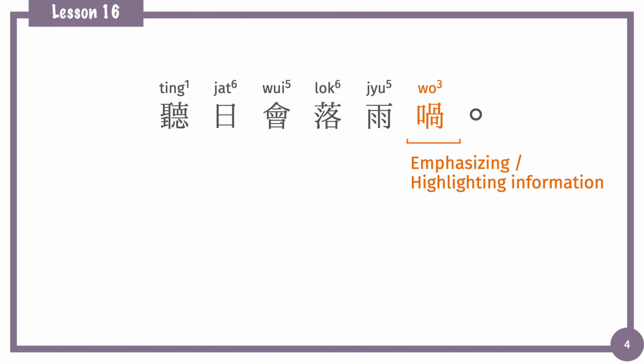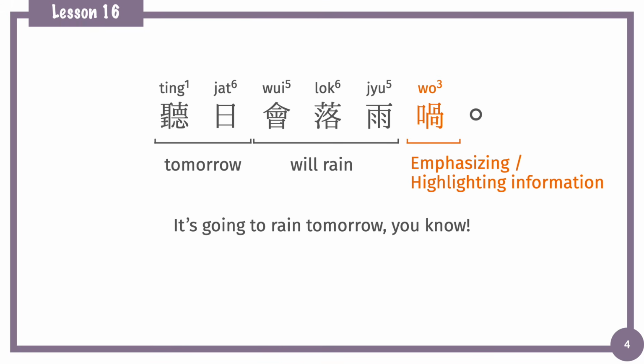For example, 聽日會落雨喎 here. 聽日 means tomorrow. 會落雨, will rain. 聽日會落雨 means tomorrow will rain. Okay, it's a simple sentence, and adding 喎 at the end of the sentence gives the tone of reminding something. Reminding that it will rain. 聽日會落雨喎, it's going to rain tomorrow, you know.